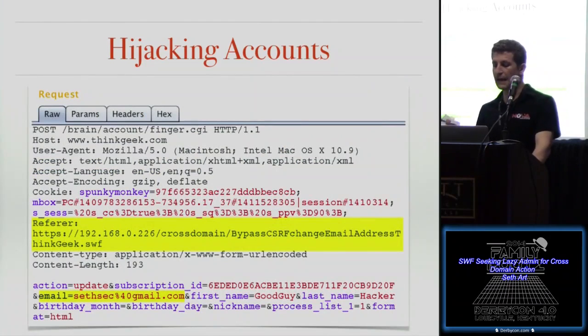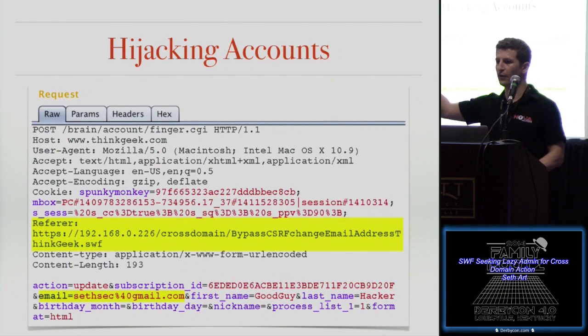So the name of my evil SWF at this point should be self-explanatory. Bypass CSRF, change email address, thinkgeek.swf. So if the victim is authenticated with ThinkGeek and they go to my malicious server and download my evil SWF file, the email address on that account will change to my email address.